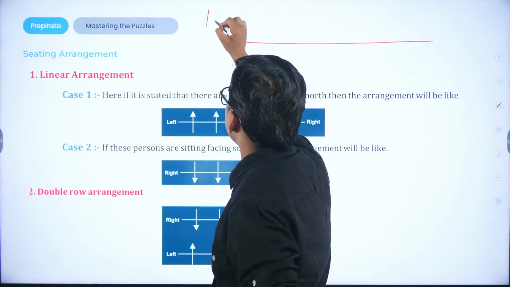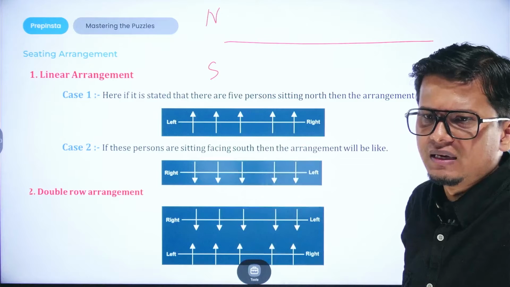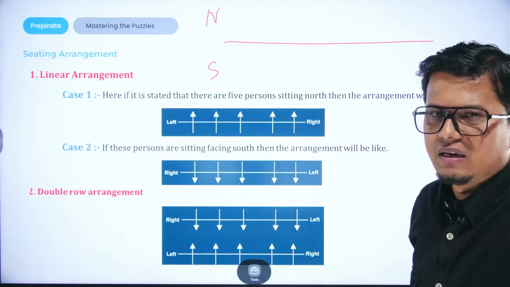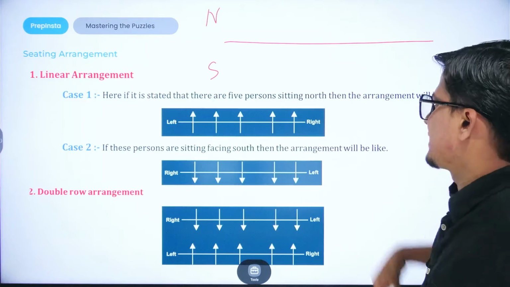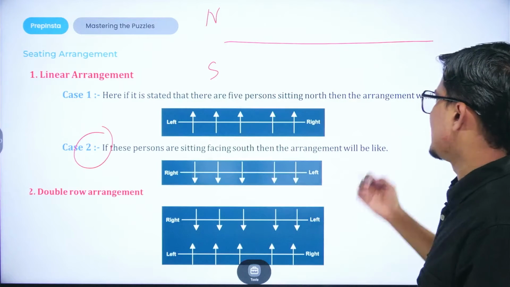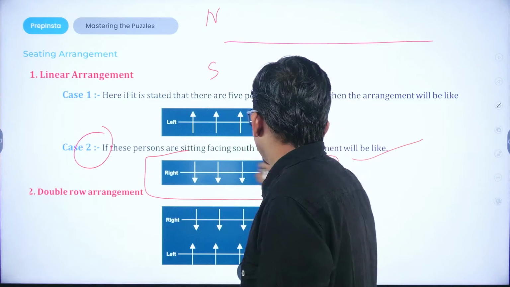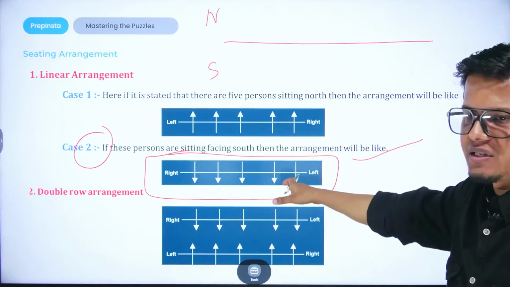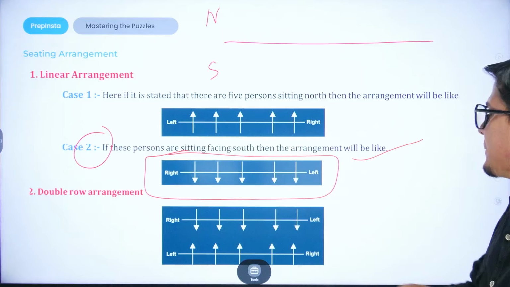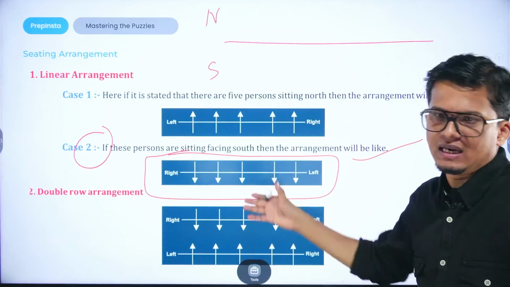If they are facing towards north and south or in any direction, first of all you have to mark the arrows as per the given alignment or directions. Then case 2 would be, if persons are sitting facing south, then the arrangement could be this particular one, right? So this is the basic representation of how people, if they are facing toward the south, can be aligned.